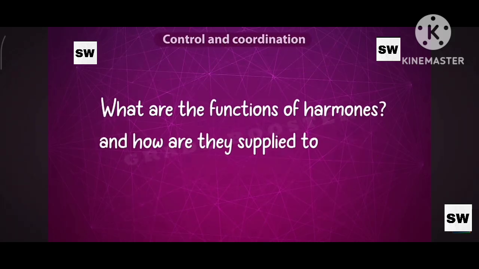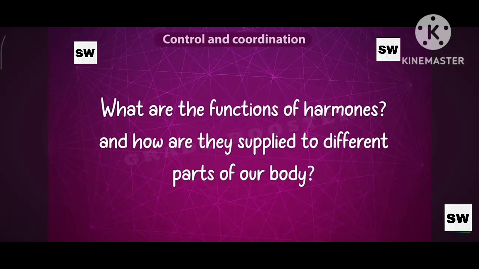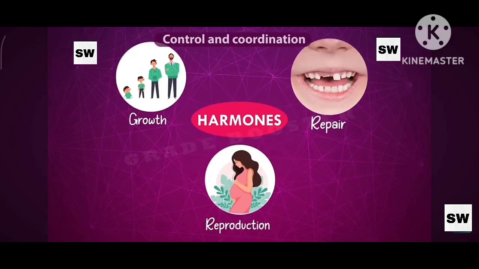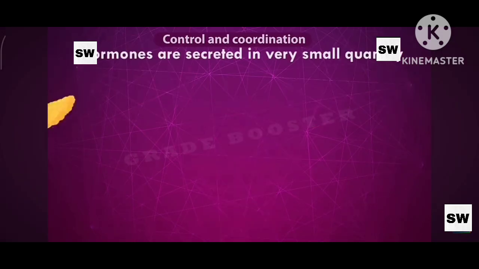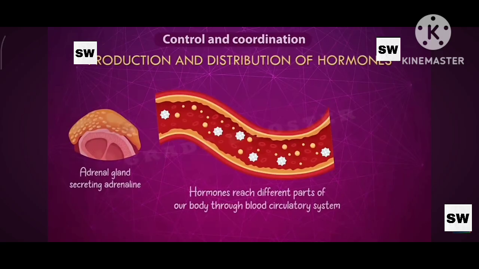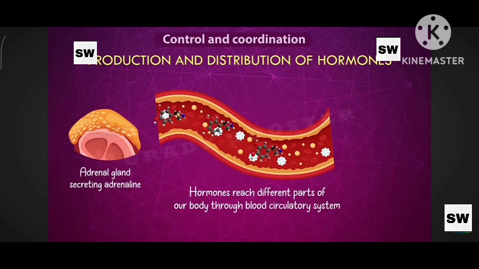Now let's see what the functions of hormones are and how they are supplied to different parts of our body. Hormones help to control many body functions such as growth, repair, and reproduction. Hormones are secreted by glands in very small quantities. Then how do these hormones reach different parts of our body? These hormones reach different parts of our body through the blood circulatory system.